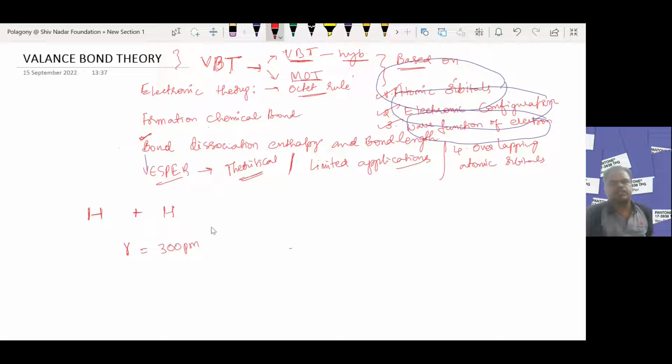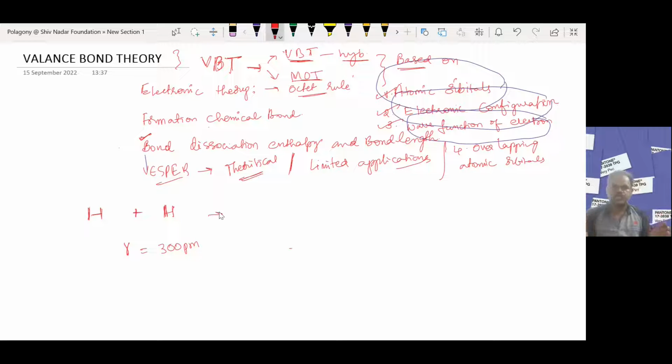Between these two hydrogen atoms there is no attraction force. That means the two hydrogen atoms are not bonded to each other at r equal to 300 picometers.